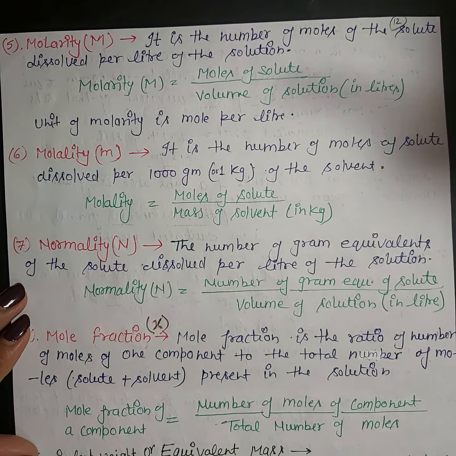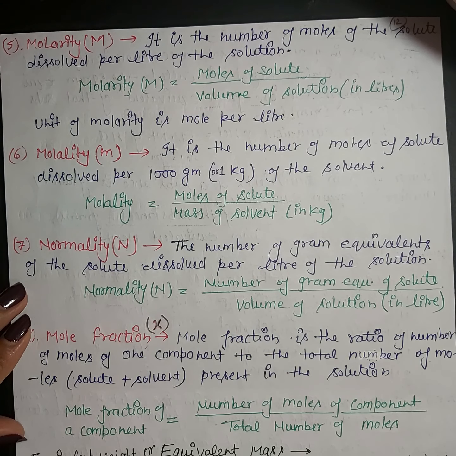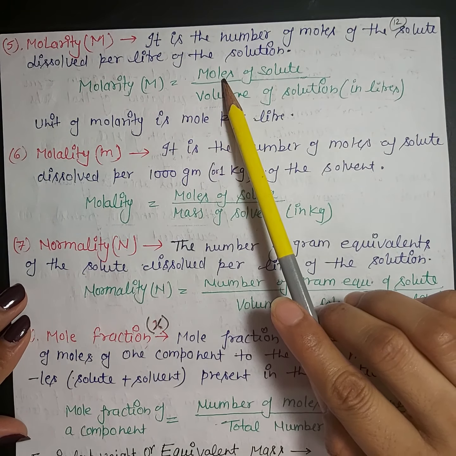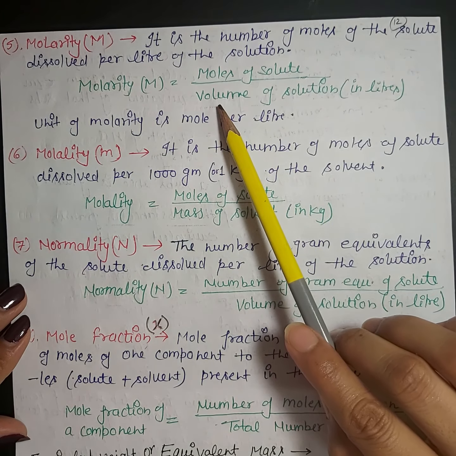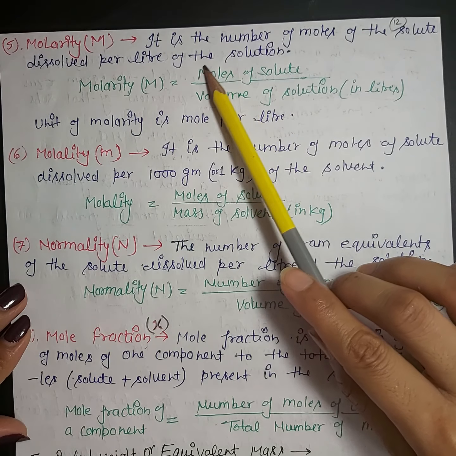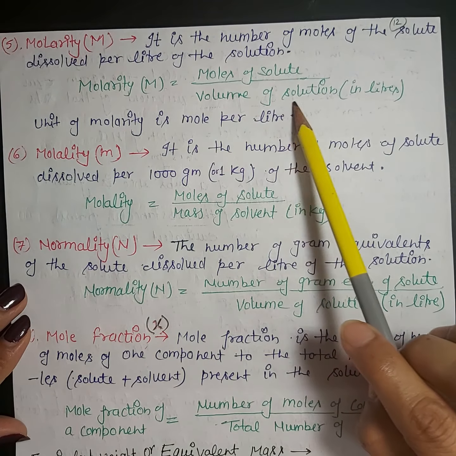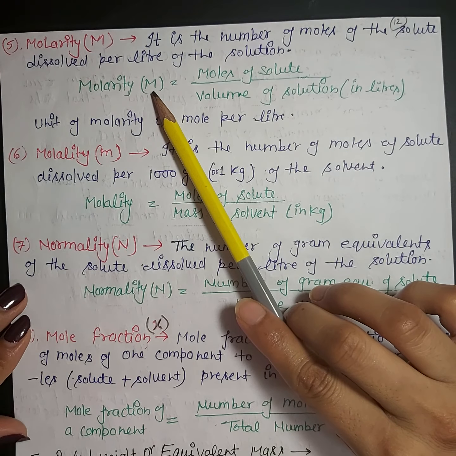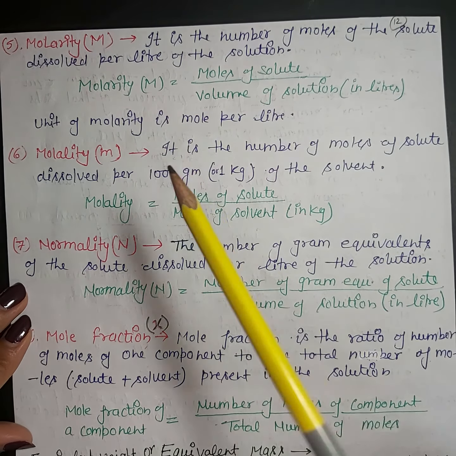Next concentration term is molarity. What is molarity? It is the number of moles. You can define it by this formula. Molarity, capital M, equals moles of solute divided by volume of solution, meaning the number of moles present in 1 liter volume of the solution is represented by molarity, capital M.